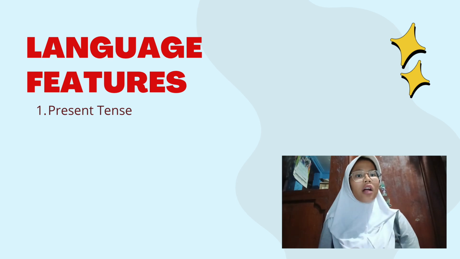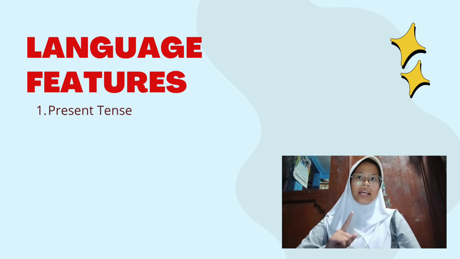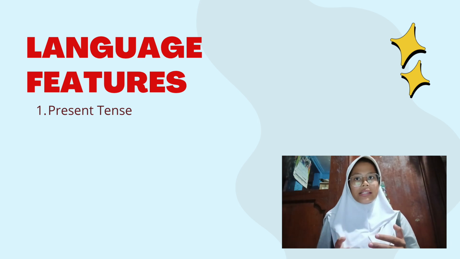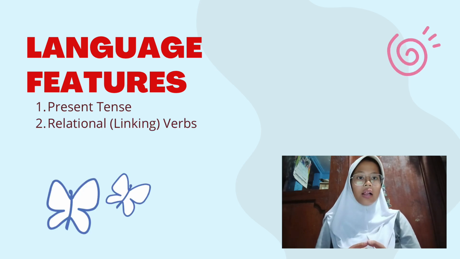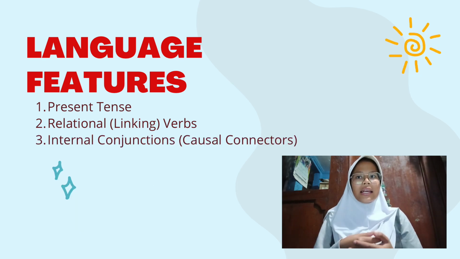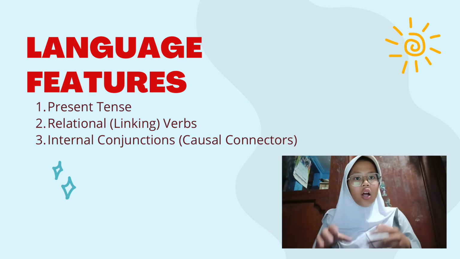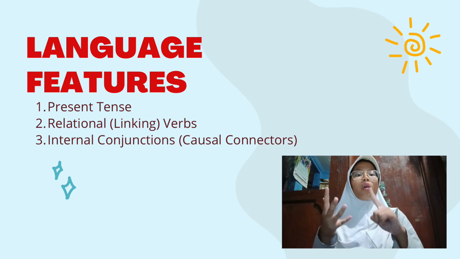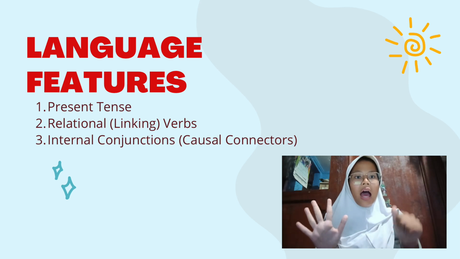I'm Quinsa, and now let's talk about the language features of an analytical exposition text. The first is present tense. The text usually uses simple present tense because it talks about general truths or current opinions. Example: education plays an important role in human life. The second is relational or linking verbs, to state arguments and opinions. Example: technology is very important for communication. The third is internal conjunctions or causal connectors, to show the relationships between ideas or arguments. For example: therefore, because, so, consequently, as a result, moreover, however.